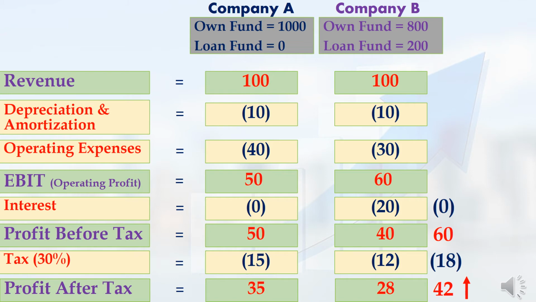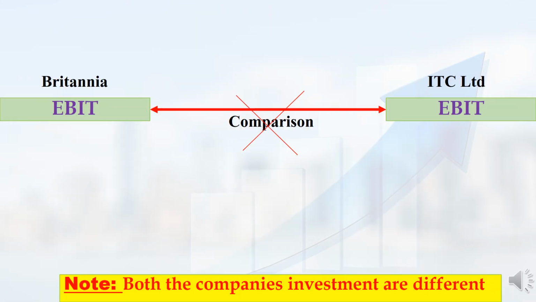From this we can easily understand that if any company is having a loan, that is not a bad sign at all. But if the loan amount is increasing year by year, then that is a bad sign. Britannia Industries Limited and ITC Limited, both companies are biscuit producing companies. Can I compare the EBIT value of Britannia Industries Limited with the EBIT value of ITC Limited? The answer is no.